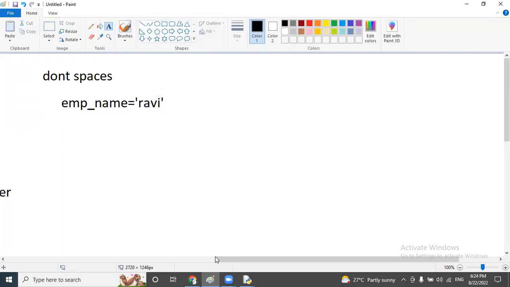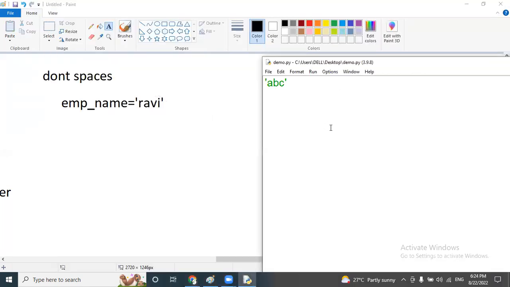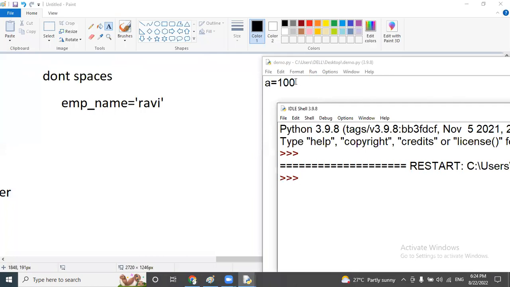Now just observe, I will execute one variable. For example, a equal to 100. So it is valid, we know that. Execute here. So no errors and no output as well. In case it is valid, it is supposed to display the output. But here there is no logic, nothing will be there. That's why it is not displaying anything.